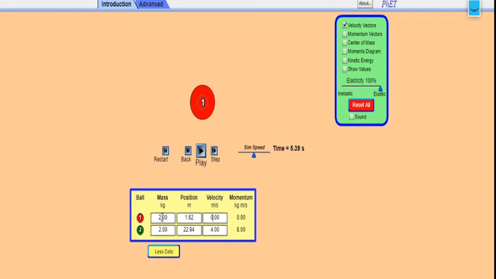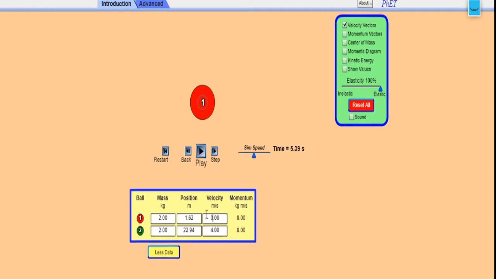So hence the first body which was initially moving with 4 meters per second has exchanged its velocity with the second body. So now the second body is moving with 4 meters per second. And the second body which was initially at rest has exchanged its value with the first body. So now the first body velocity, after the collision, has become 0.